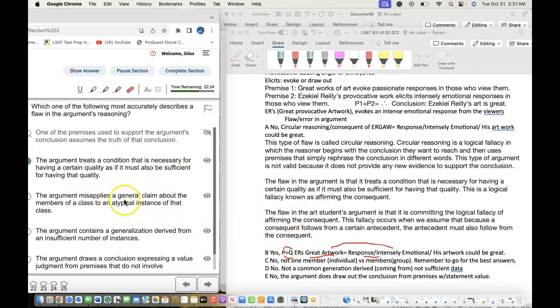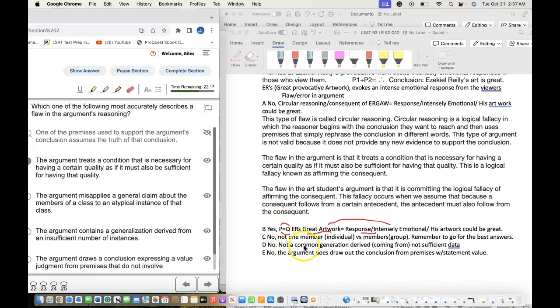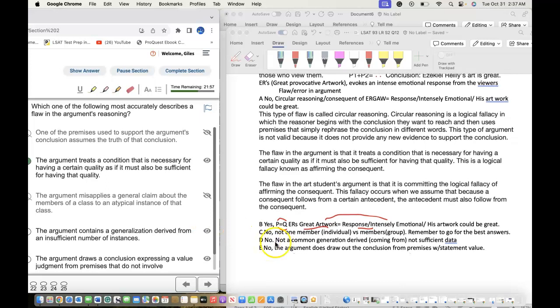C. The argument misapplies a general claim about the members of the class to a typical instance of the class. No, not one individual member versus a member of a group. Remember, look for the best answer here, the one that challenges his being great artwork. D. The argument contains a generalization derived from an insufficient number of instances. No, not a generalization derived from, or coming from, insufficient data.